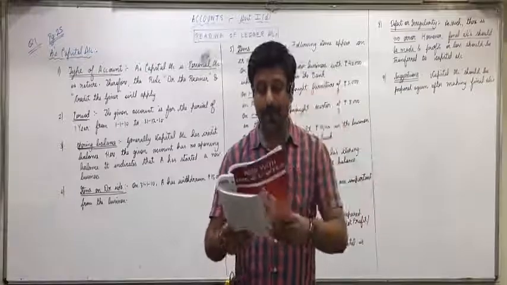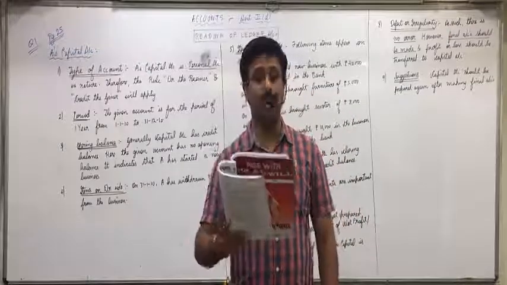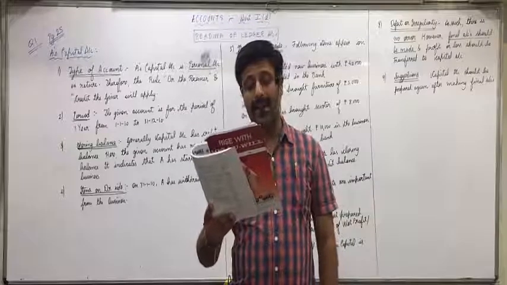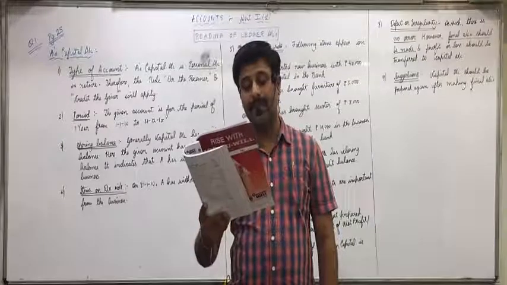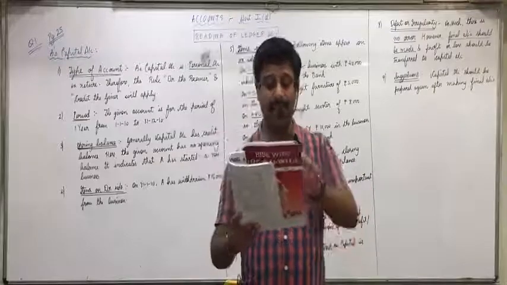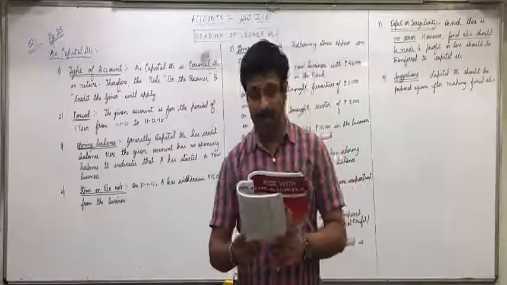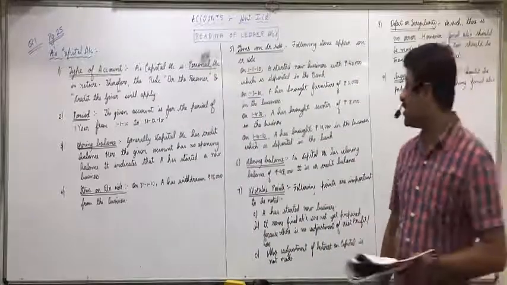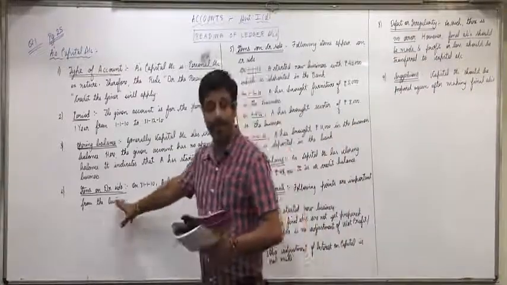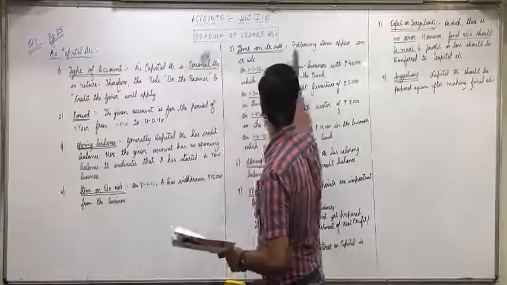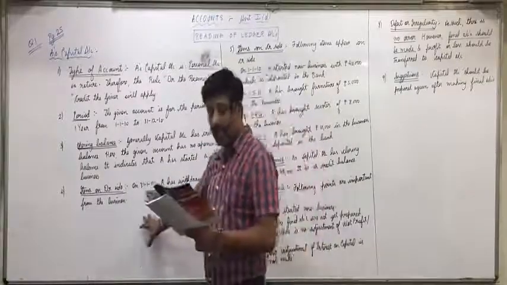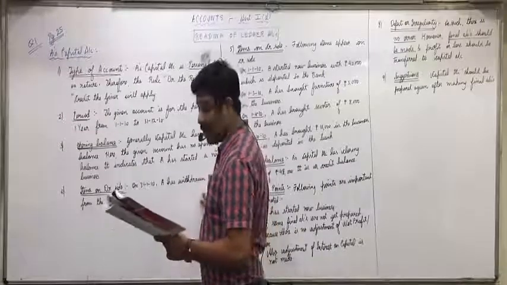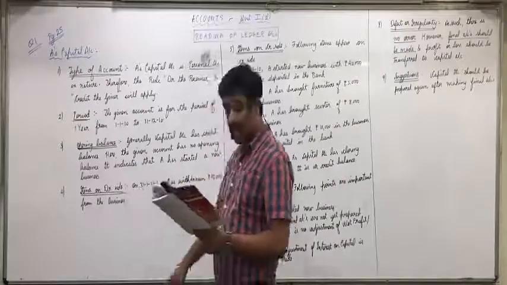Come back to this. Read the following account and offer your comments. It's for 10 marks. Shivam's capital account. Now the debit side, 31/12/11, to drawings account 5,000. So this will come in items on the debit side. You'll write: following items appear on the debit side. What will you say on 31/12/11? Shivam has withdrawn rupees 5,000 from the business.